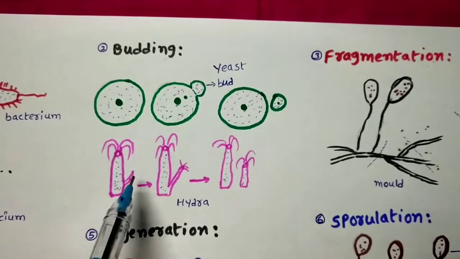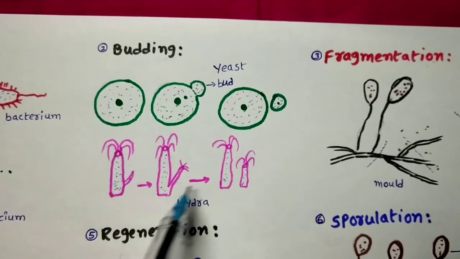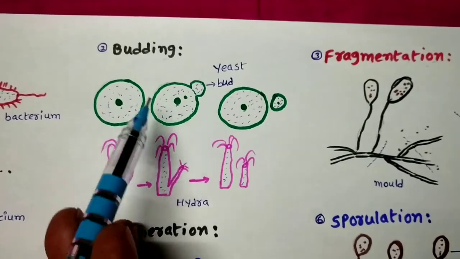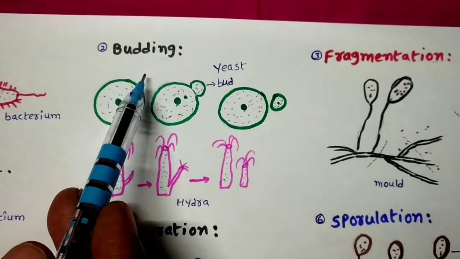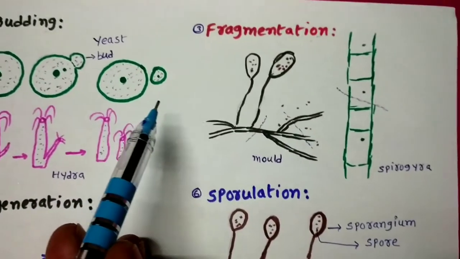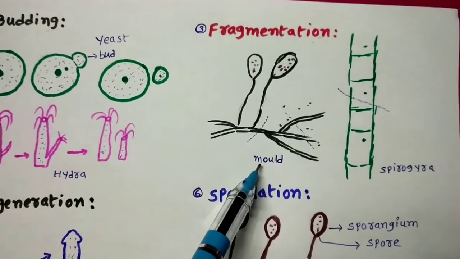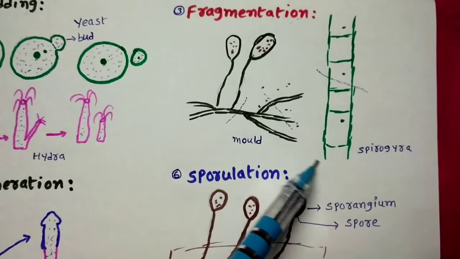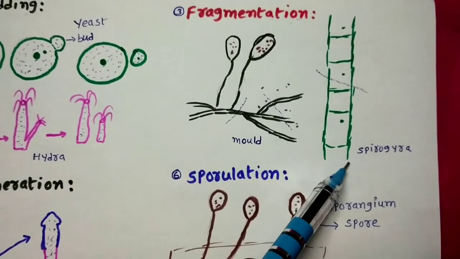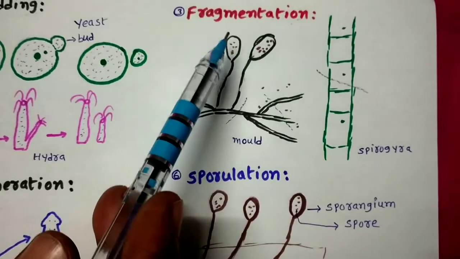And also you know that you have studied about the budding of the hydra in lower classes. So thus budding is also one type of the asexual reproduction method. Okay, next coming to the third one, fragmentation. Especially you see this type of reproduction in molds and also algae like Spirogyra. Means in fungus and algae you find the fragmentation.